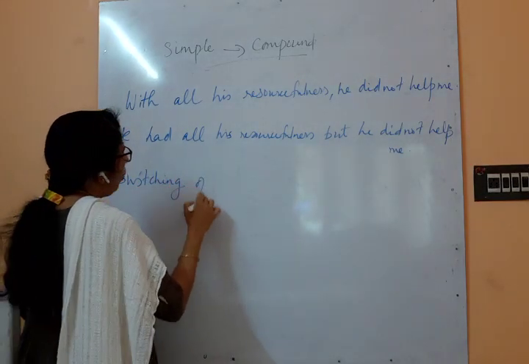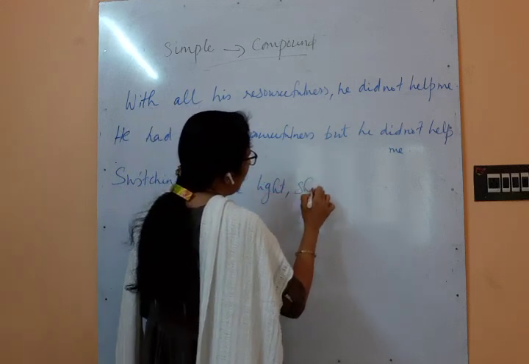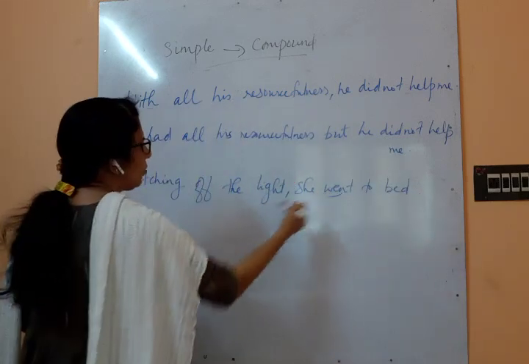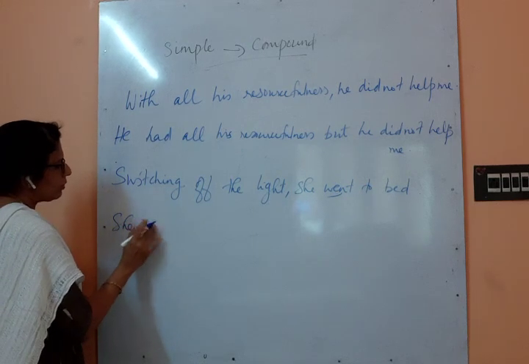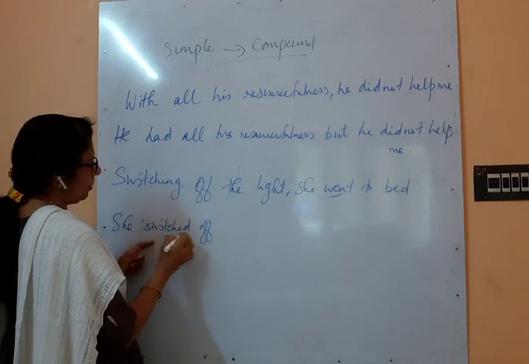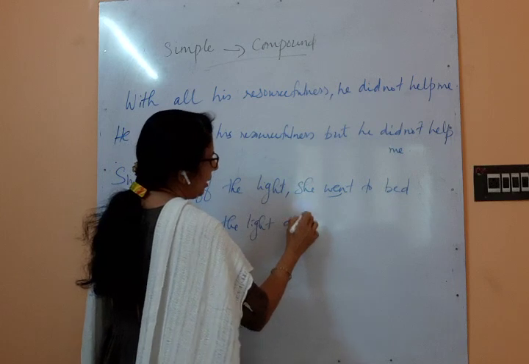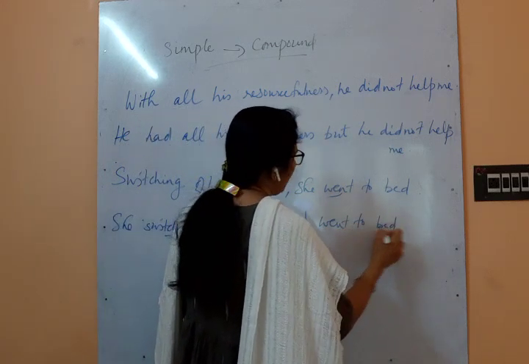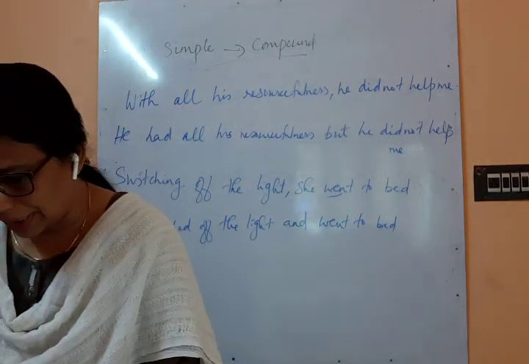Switching off the light, she went to bed. Here the verb is there; in this part the verb is not there. So, conversion: she switched off the light. She switched off. So working. Okay, she switched off the light and went to bed. And she went to bed. That is understood. Okay, need not repeat the subject again.